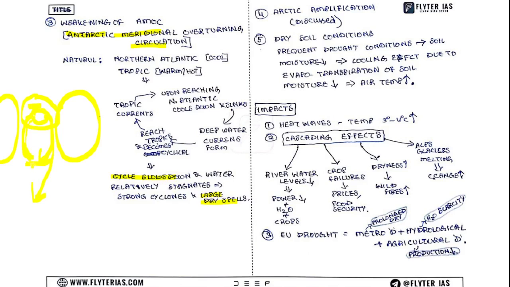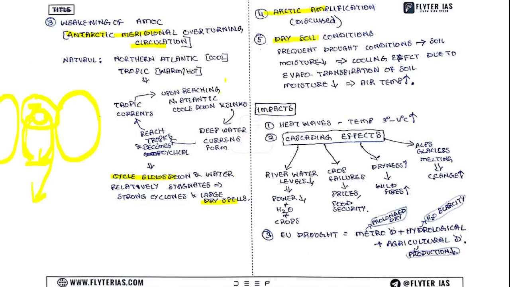I'll explain once again. The cycle is getting weakened. Because of that, water stagnates here. Because water stagnates here, it will be hotter or warmer, and because of that, cyclone formation is increasing. Severe cyclones and large dry spells are increasing. Coming to the fourth point, this Arctic amplification we've already seen in the previous editorials.